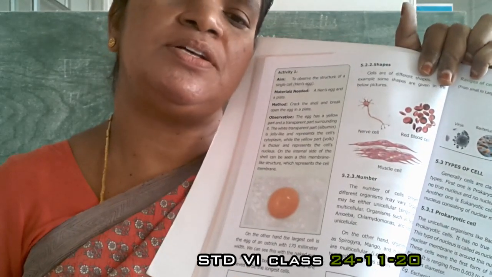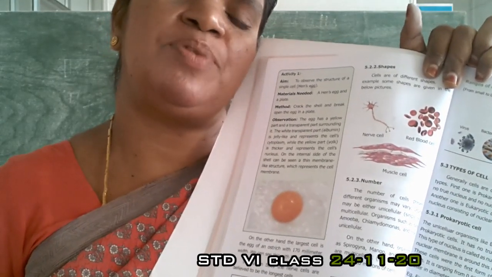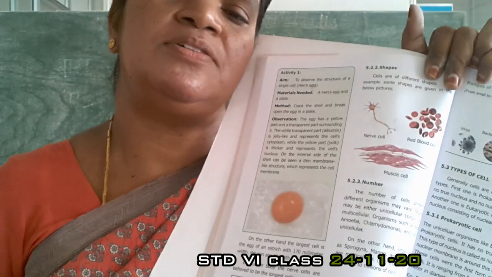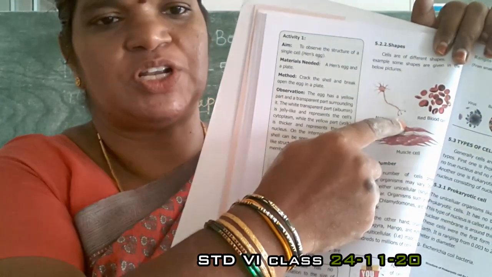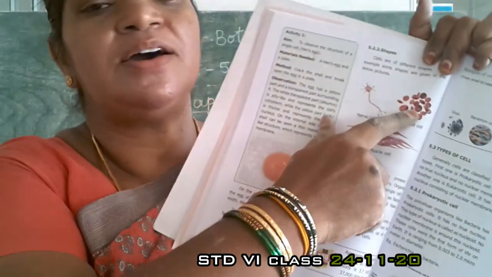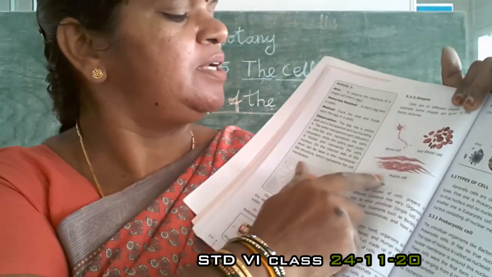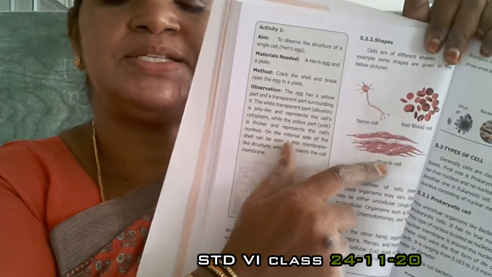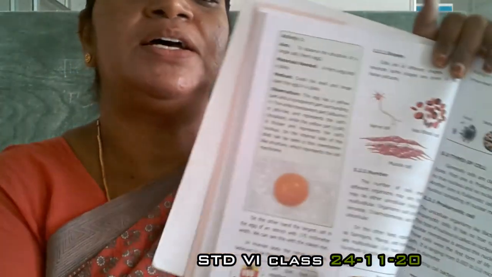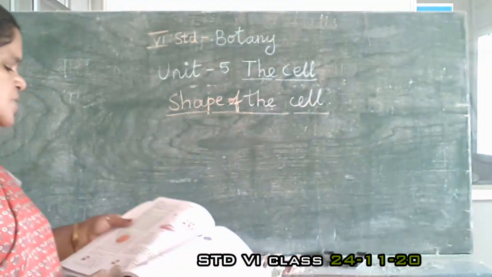In each organ, cells are present. For example, nerve cells have this thread-like structure. Then blood cells are round in shape. Then muscle cells are this type. So these are the shapes of the cell.